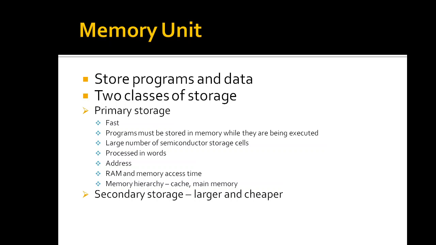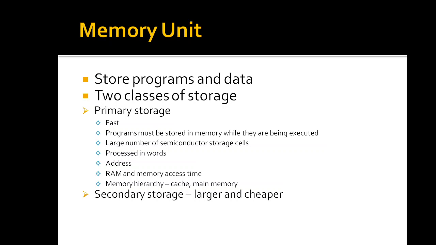Data are usually processed within a machine in units of words, multiples of words, or parts of words. So 16 to 64 bits means a word can consist of 2 bytes to 8 bytes.